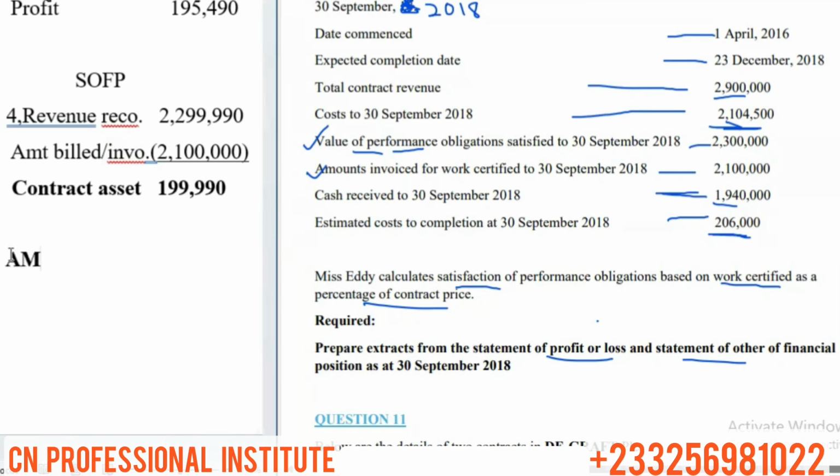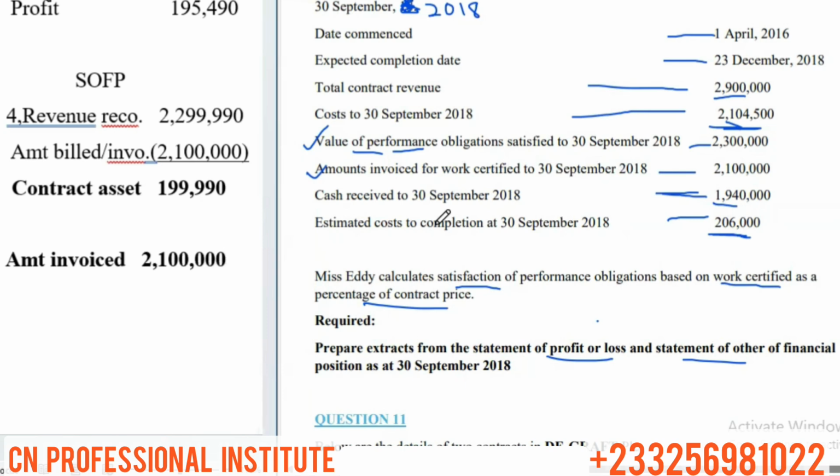We compare the amount invoiced or billed with the total amount received, that's the cash received from the customer. What's the amount invoiced or billed? It's the amount invoiced for work certified, and that's 2,100,000.